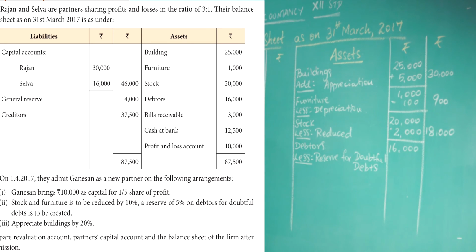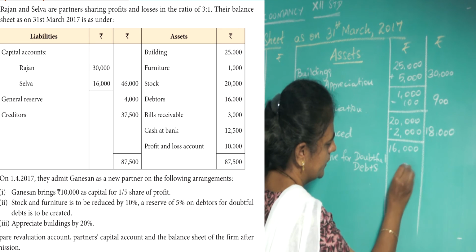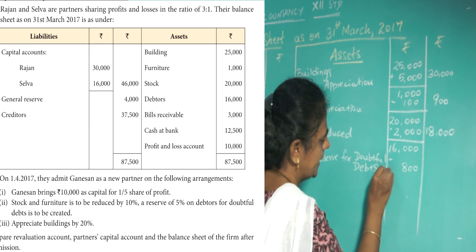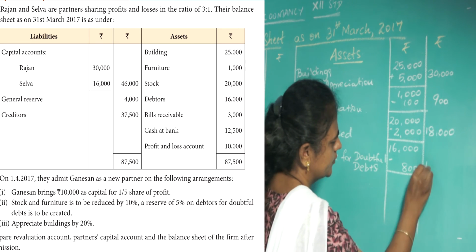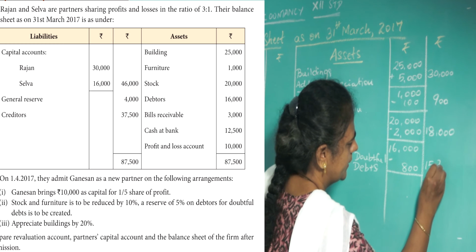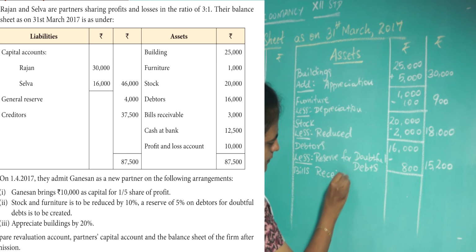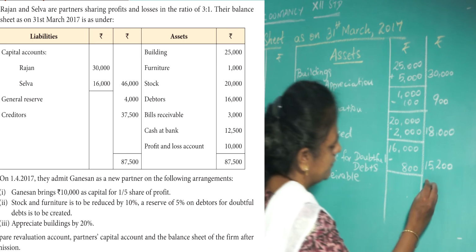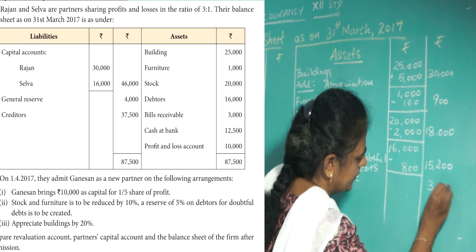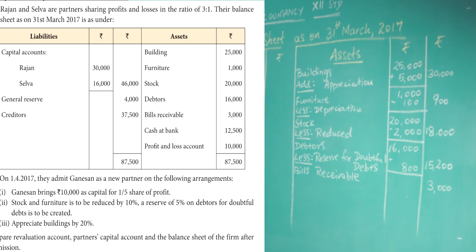Already we found out 5% reserve, that is 800, subtract, it is also a loss, so 15,200. Next, bills receivable 3,000.